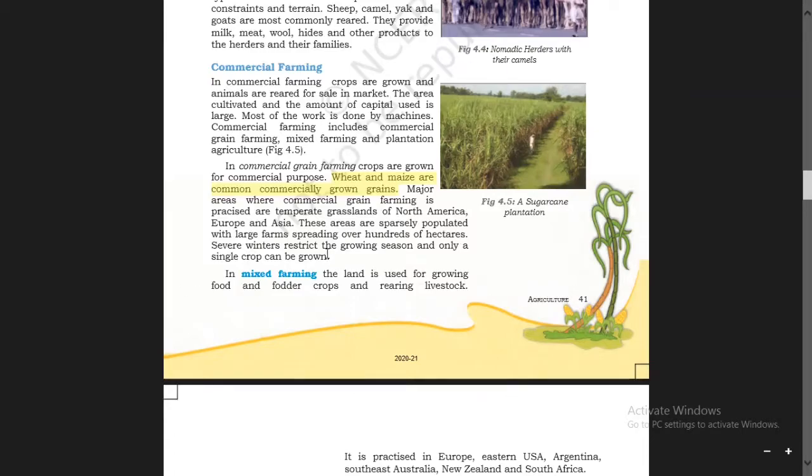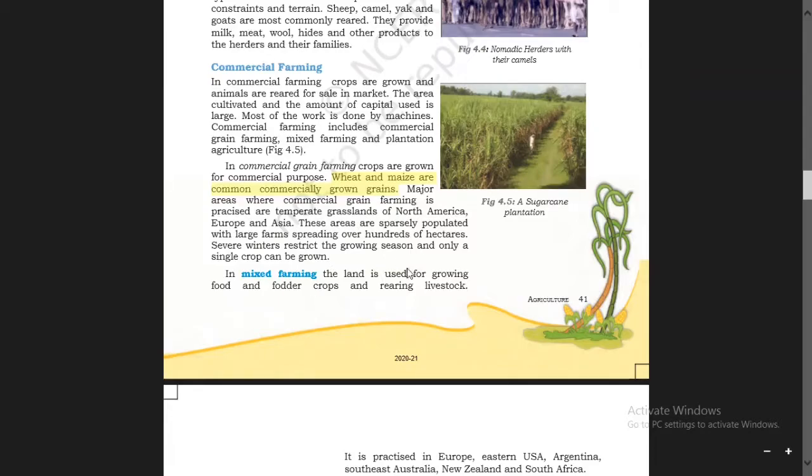Severe winter means too much coldness. It restricts the growing season and only a single crop can be grown.